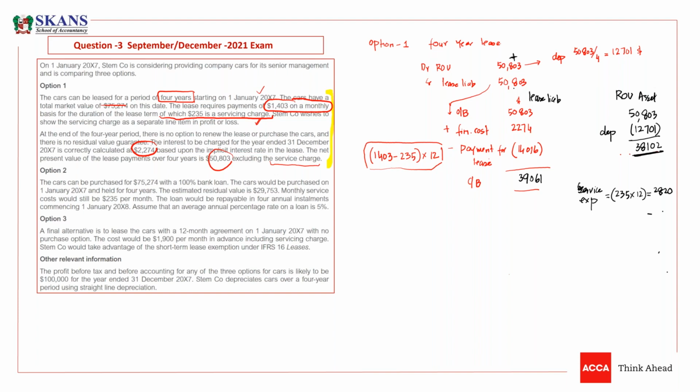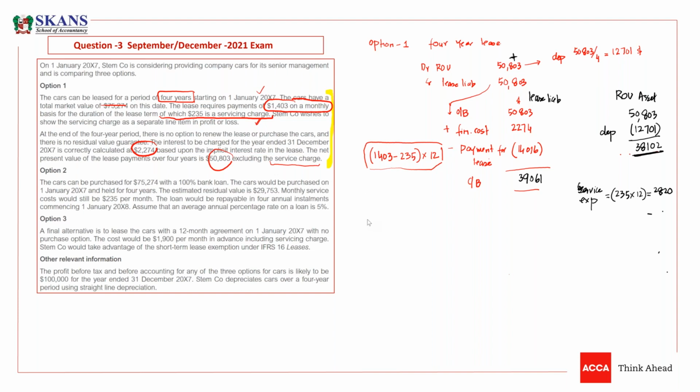Now, guys, this is the first option, but actually you need to tell them this is first option accounting. This is just a calculation along with explanation. You need to write this as well. So what we need to do now is tell the impact of this transaction on profit before tax, on EBIT, which is earnings before interest and tax, and on the statement of financial position. So remember that part as well. But before that, just first solve option 2, and then we will be solving the other part as well.